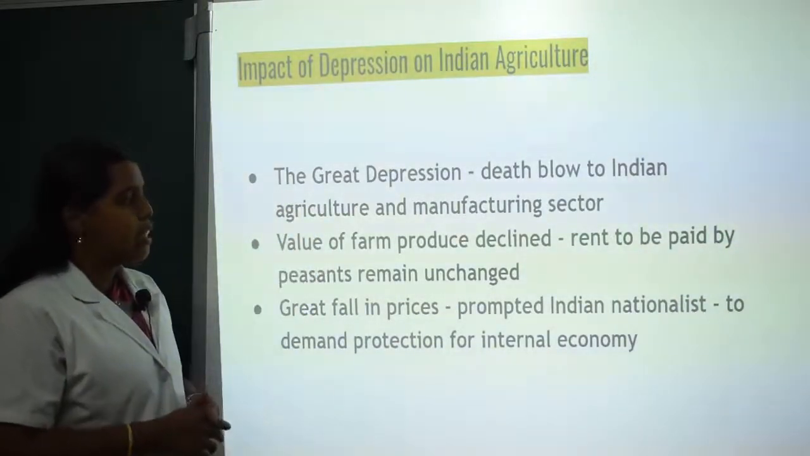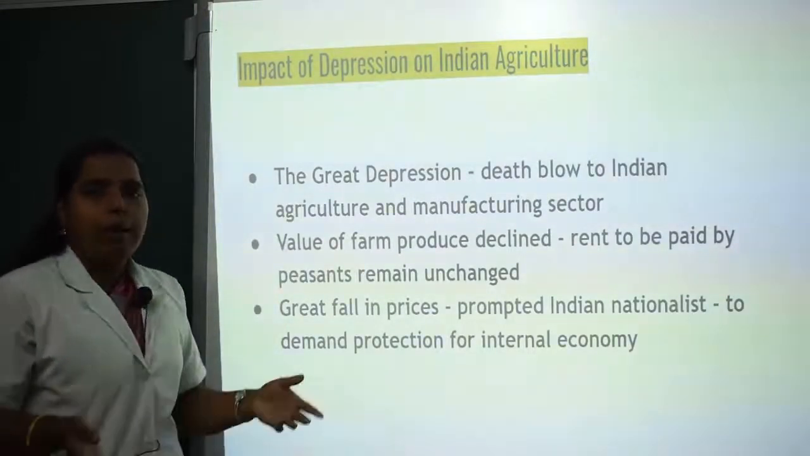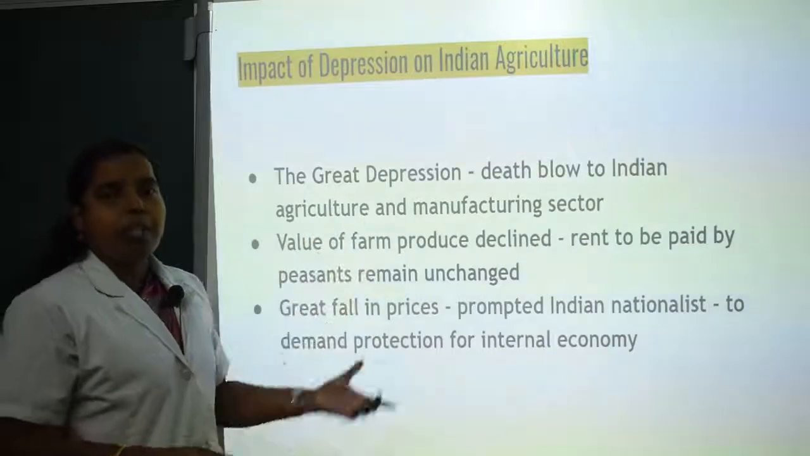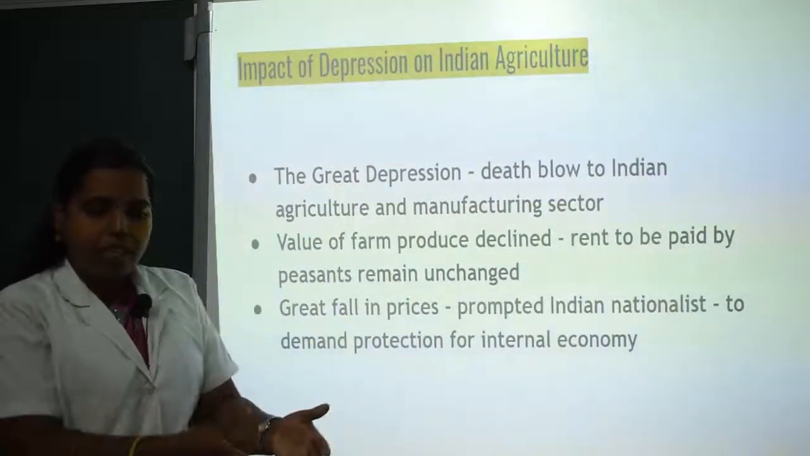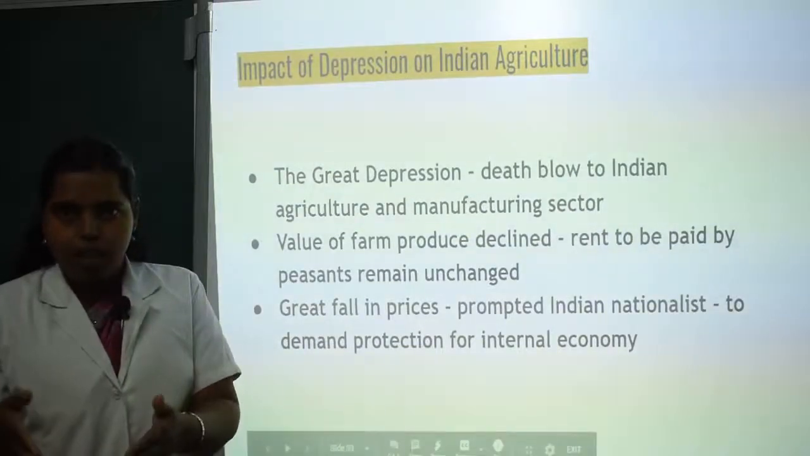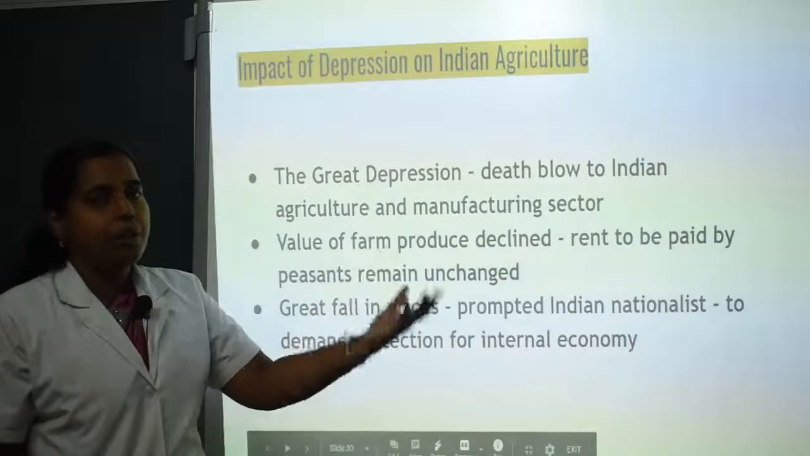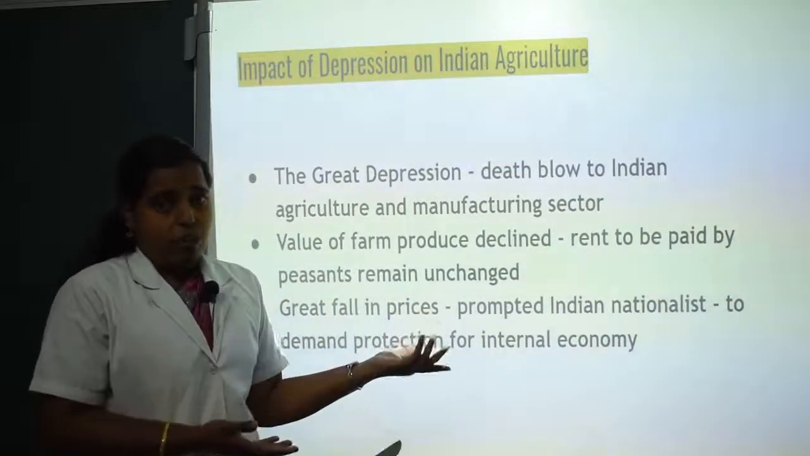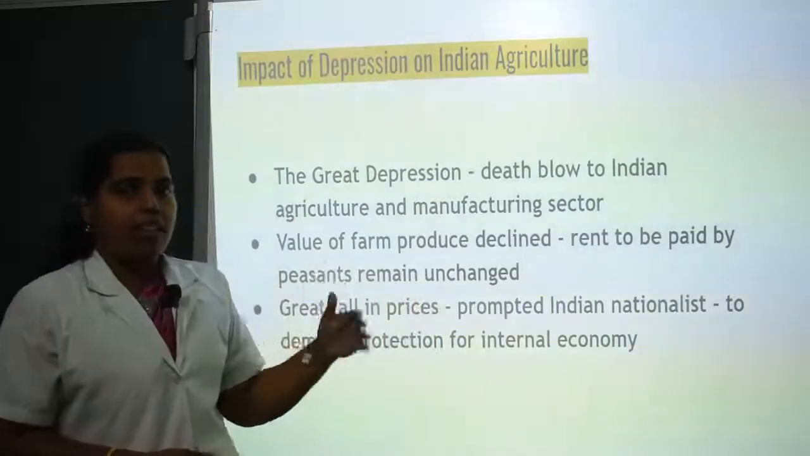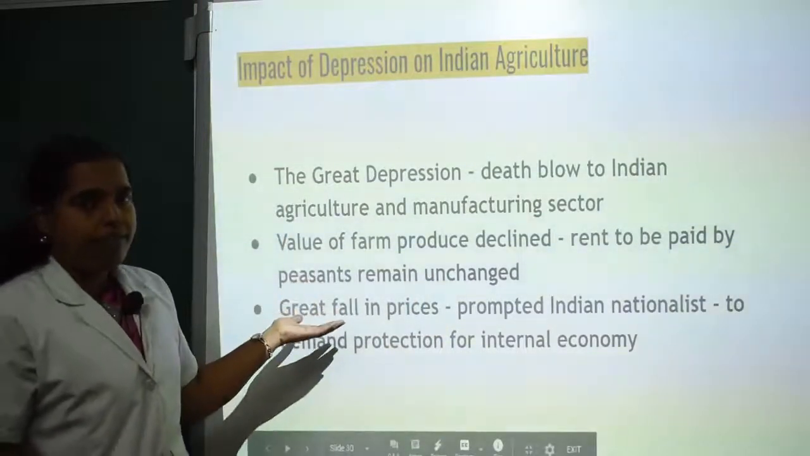Value of farm produce declined, while rent to be paid by peasants remained unchanged. What is happening is that production comes down, but the peasants who work as laborers in the land have to pay the same amount of rent to the owners, to the zamindars or the landowners. So again they are being affected, and this created a great drawback to the Indian farmers.